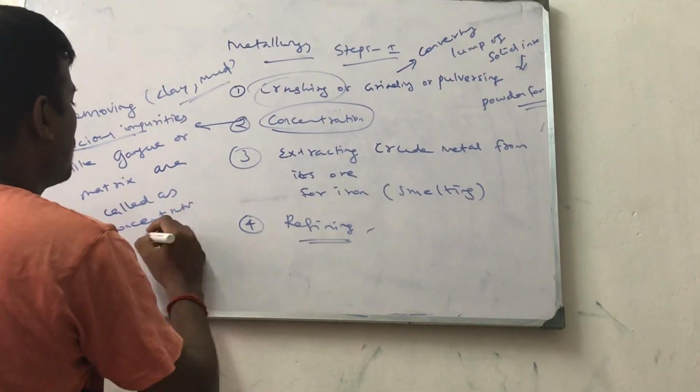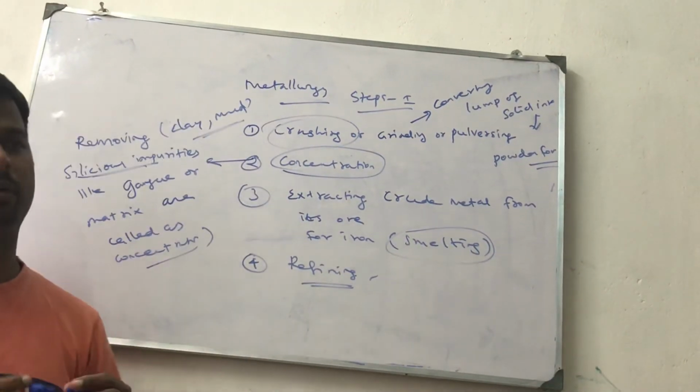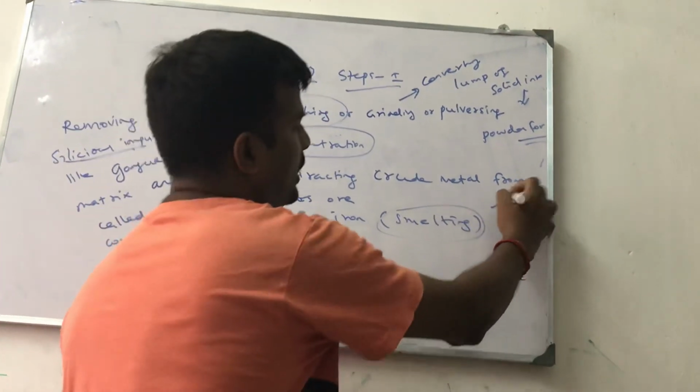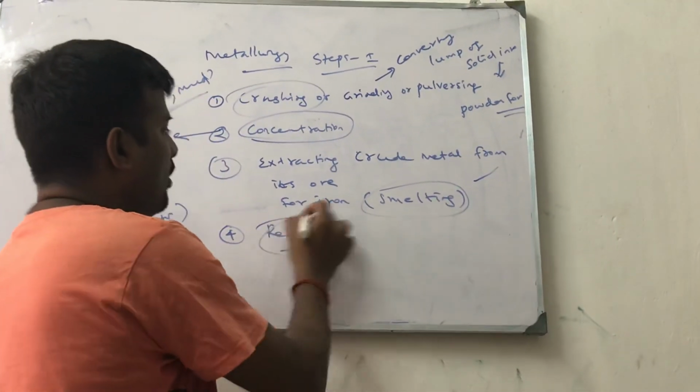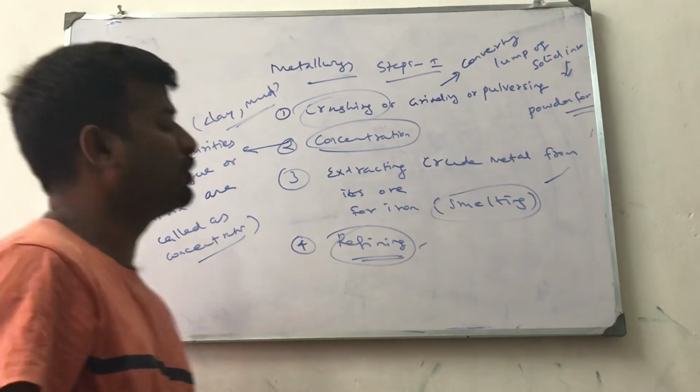For extraction of crude metal, there are many methods, like smelting, removing the oxide impurities from iron, which we will discuss later. Refining, I have explained. These are the 4 major steps involved in the metallurgy process.